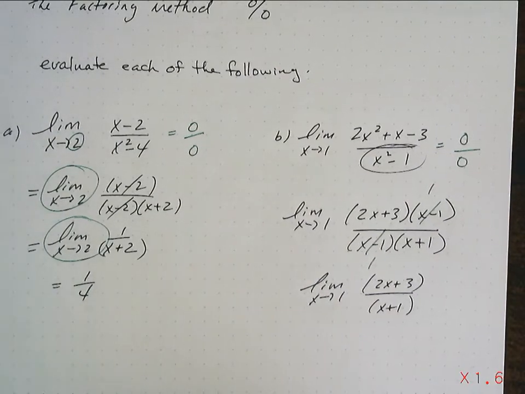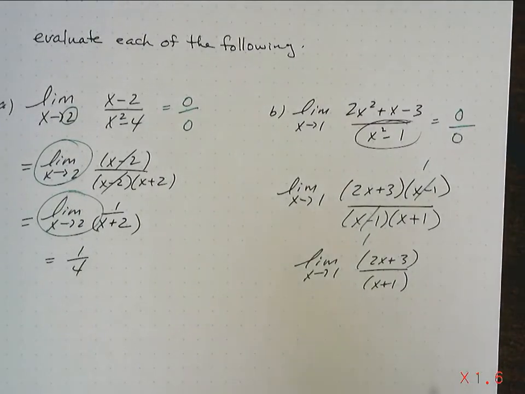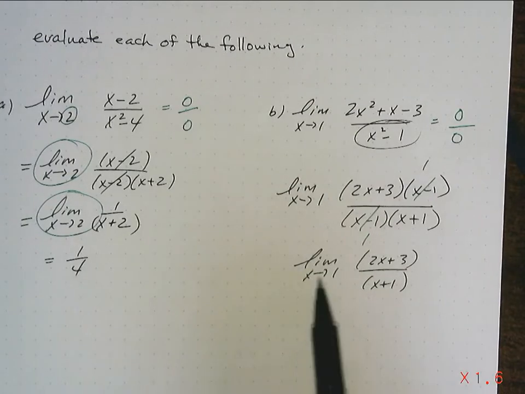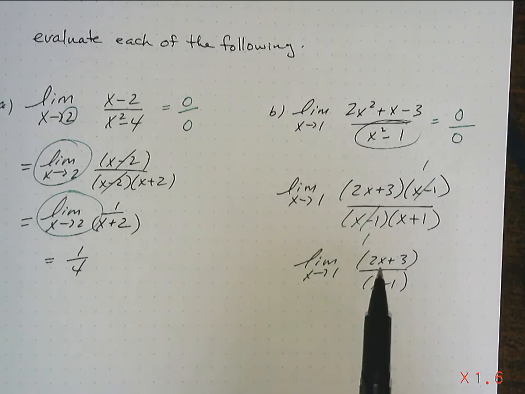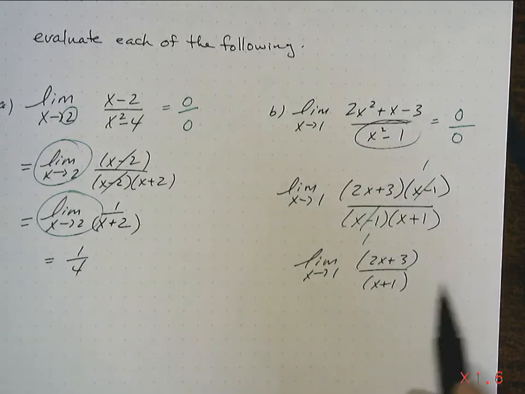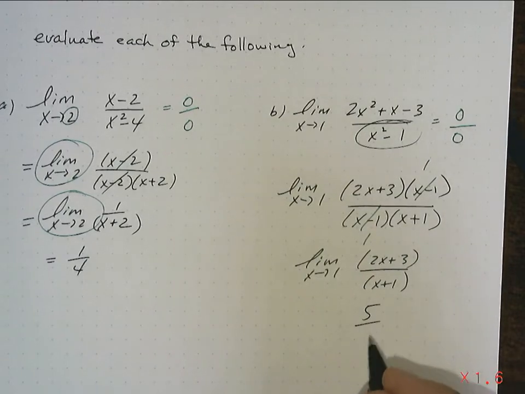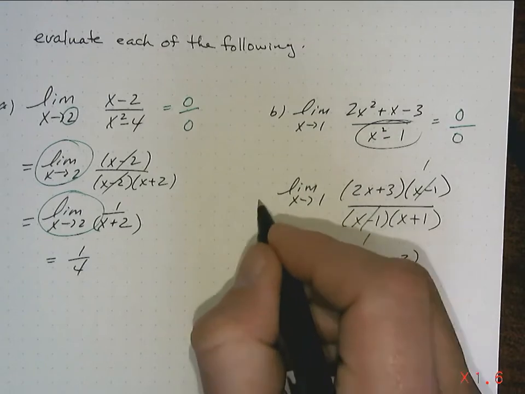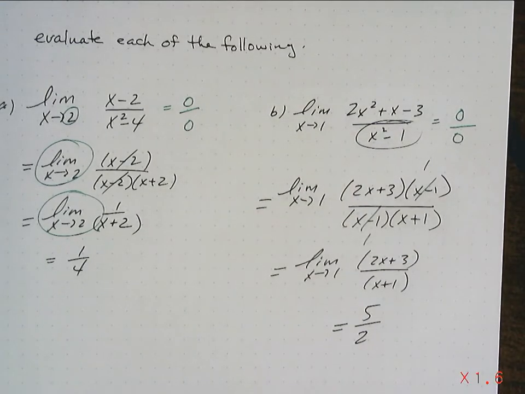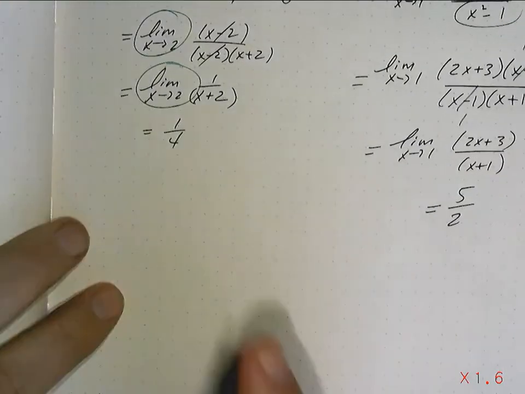Now I'm going to use the mega property again. Let's say that again. The mega property. So as x approaches 1, we're going to put 1 in for x, and we're going to get 2 plus 3, which is 5, because it's a polynomial. And 1 plus 1 is 2, last time I checked. And that, ladies and gentlemen, is a very nice answer. That is our limiting value. That's all she wrote. That's how easy this can be. Next one.